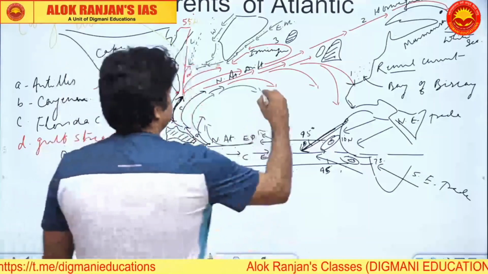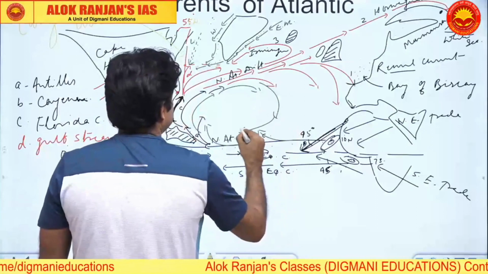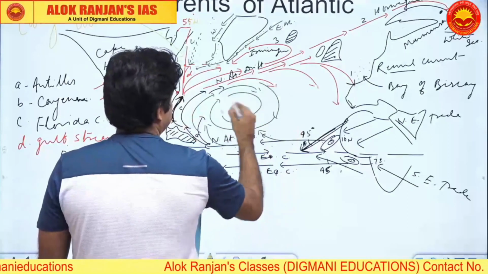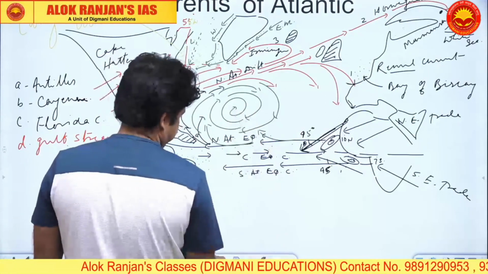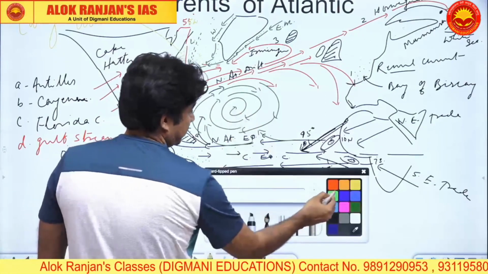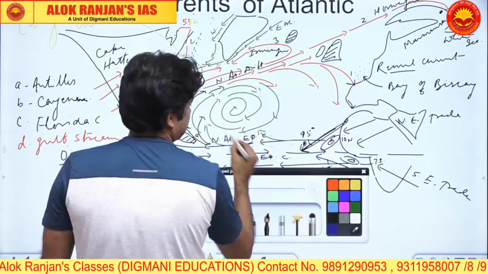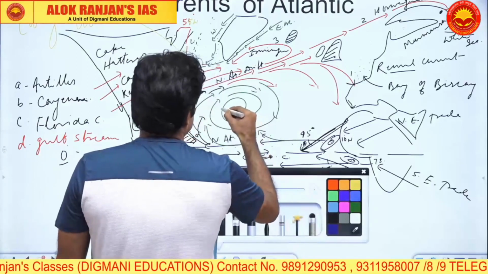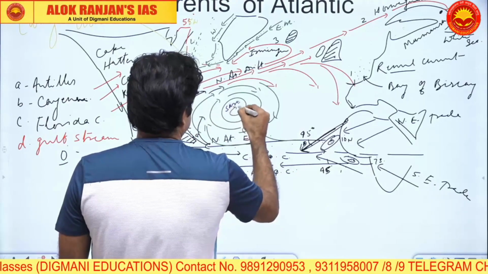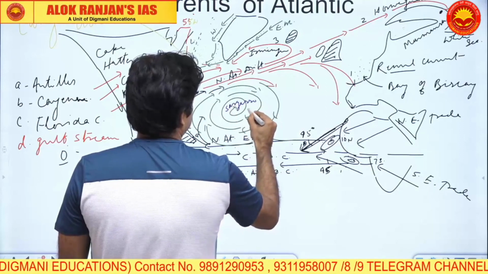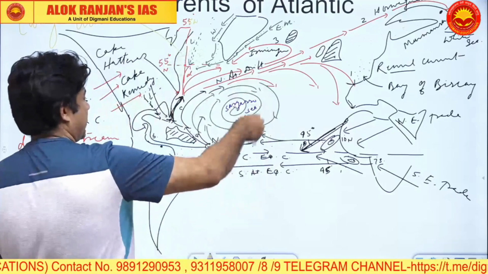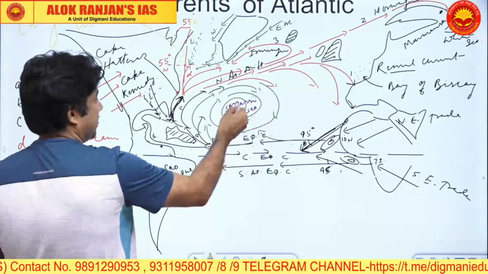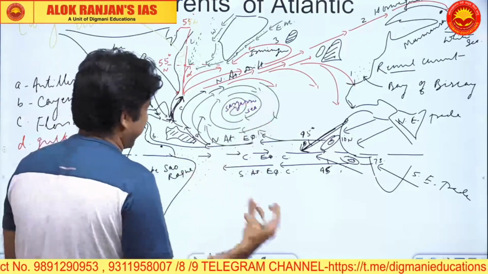When it is deflected rightward always, this is how the circulatory pattern will become. And this is your Sargasso Sea. Because of this clockwise circulation of water, the central part will become roughly stagnant.